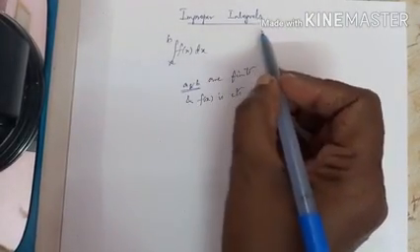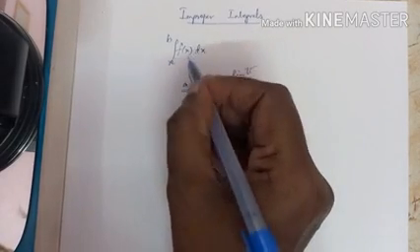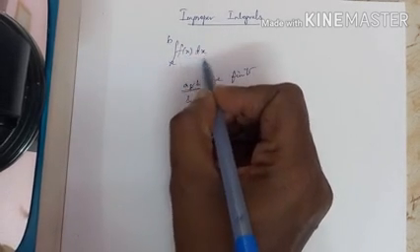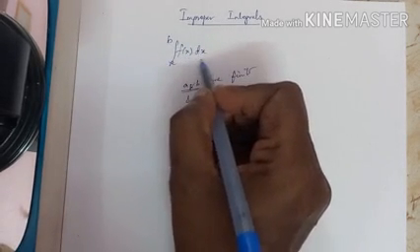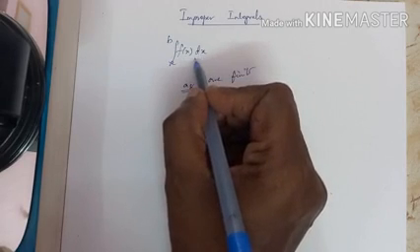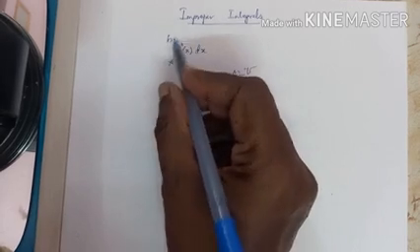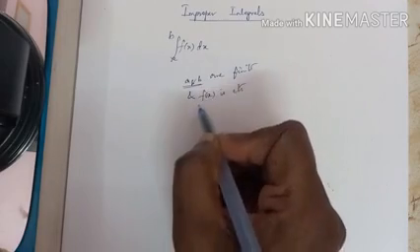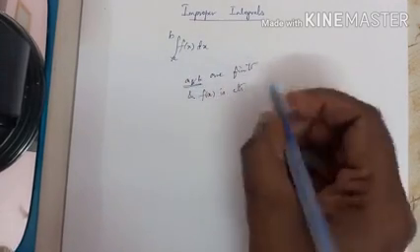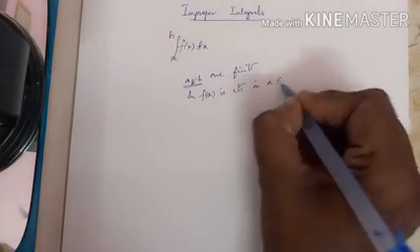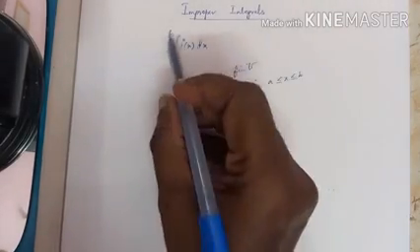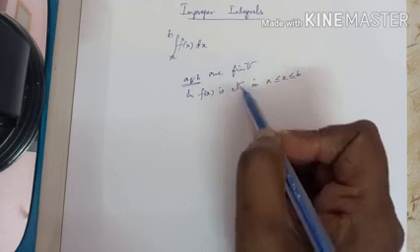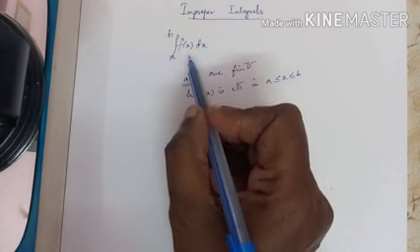Now improper integrals. We have already studied the definite integral. Let us consider the integral from a to b of f of x dx, the definite integral. This definite integral is a proper integral if the limits a and b are finite, and the function f of x is continuous in the interval a to b. If these two are true, then we say the integral is a proper integral.